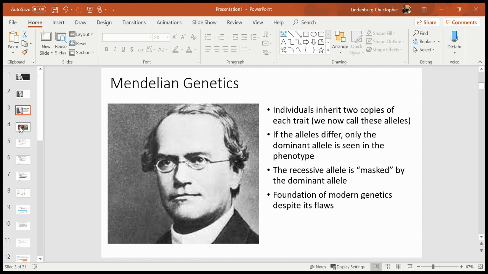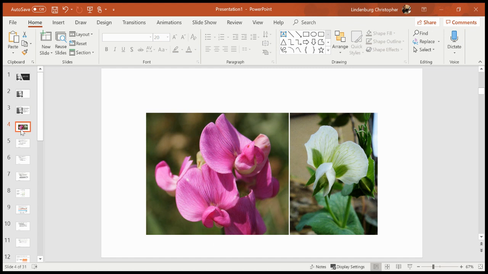So, really quickly, I'm going to give you a really short story of how Mendel came up with his ideas. We're not going to go nuts with history here. What you need to know is that Gregor Mendel grew a ton of peas at his monastery. And he noticed that the pea plants could produce different colored flowers, among other traits. And so he started breeding different pea plants with each other. So he took a plant that made purple flowers and a plant that made white flowers. And then he would take some pollen from one, transfer it to the other with like a paintbrush or something, very carefully, and then see what kinds of plants were produced in the next generation.